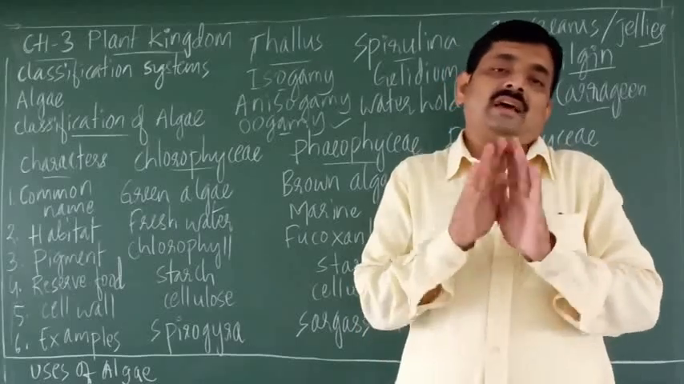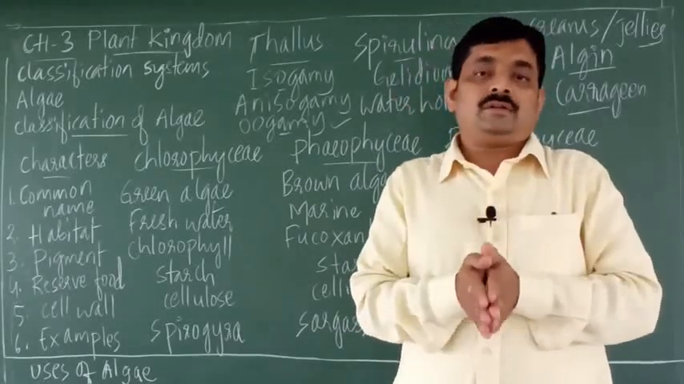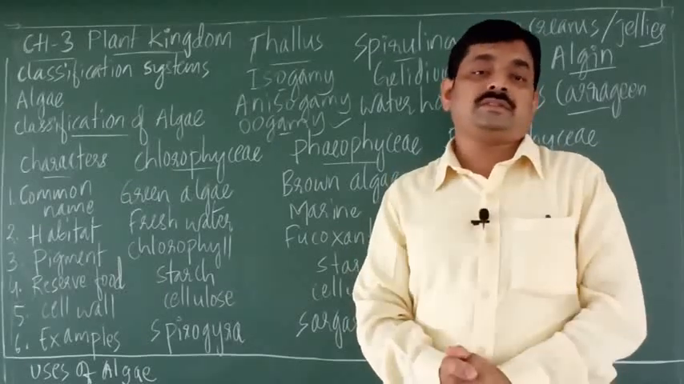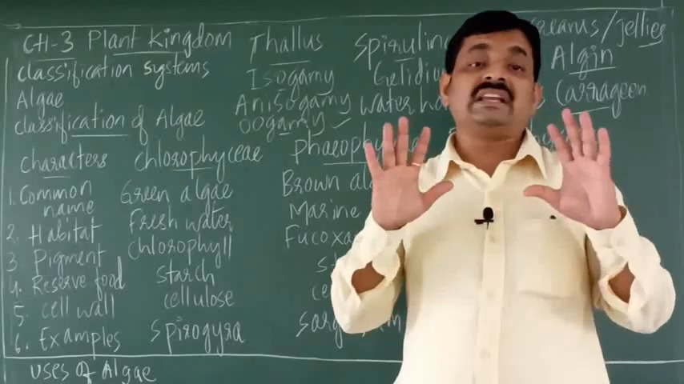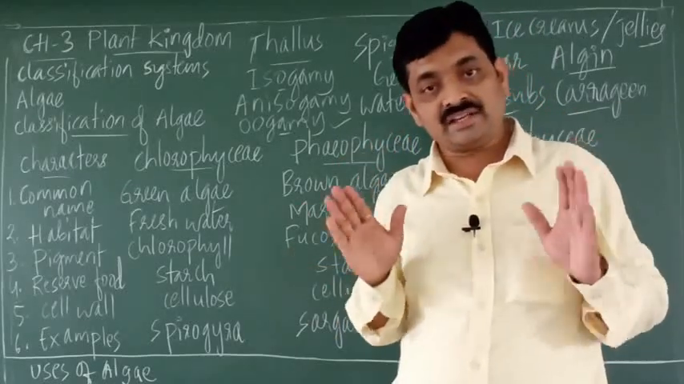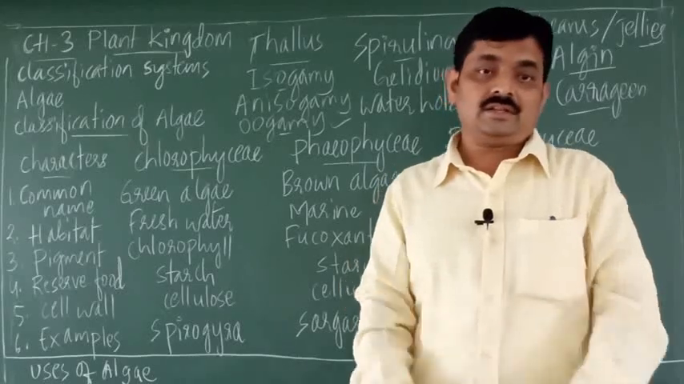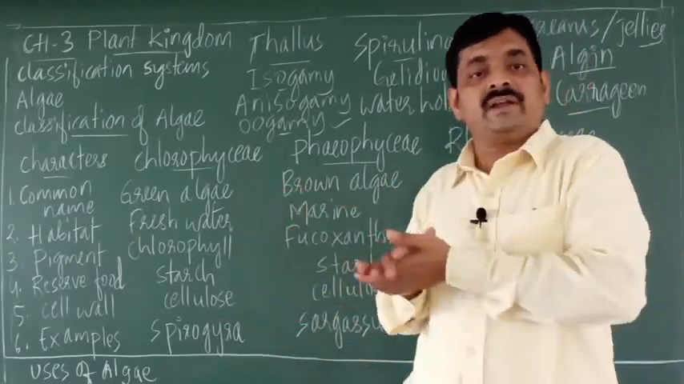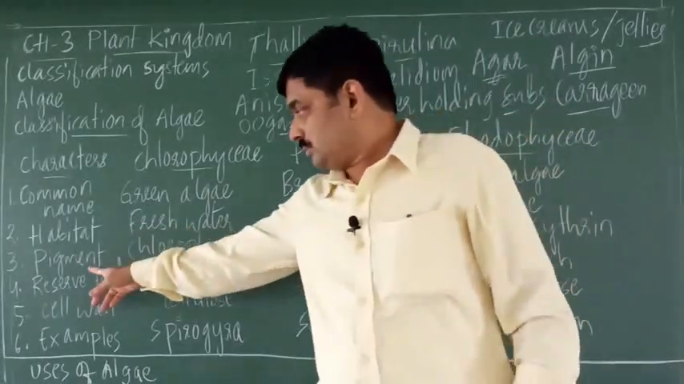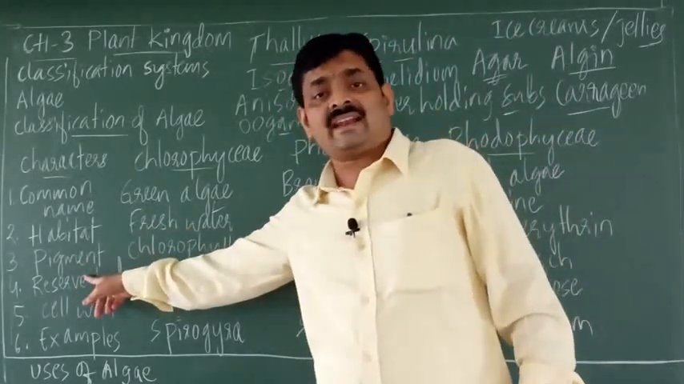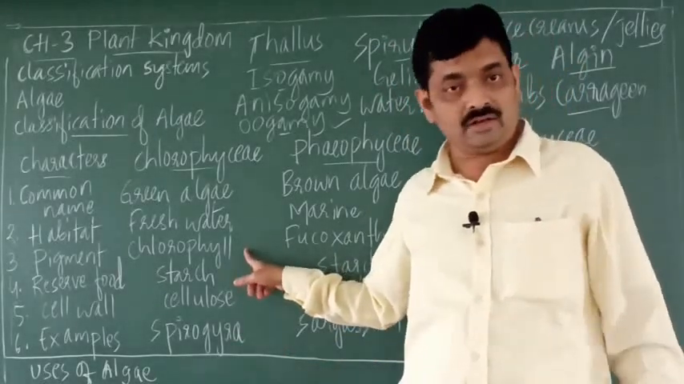Plants. Most of the plants are green because they have a pigment. So they have which colored pigment? The pigment is green. So green plants have a green colored pigment that is called chlorophyll, right? So here we shall consider different pigments which are found in algae. So the third character is pigment. In green algae, the pigment is chlorophyll.